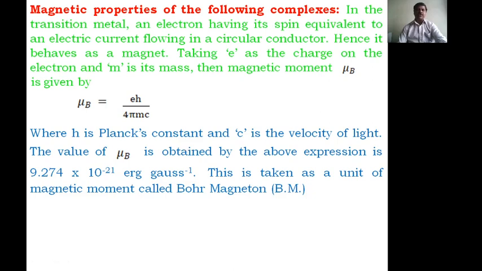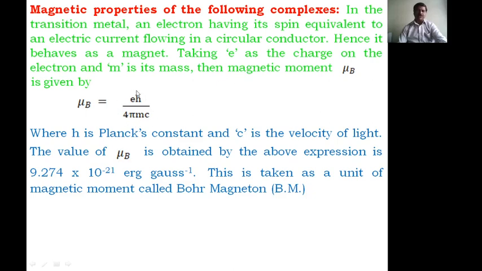Then c is the velocity of light, 3 into 10 raised to 10 centimeter per second. Then m is the mass of the electron, and e is the charge.